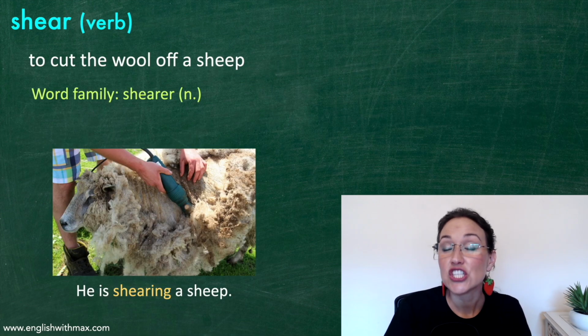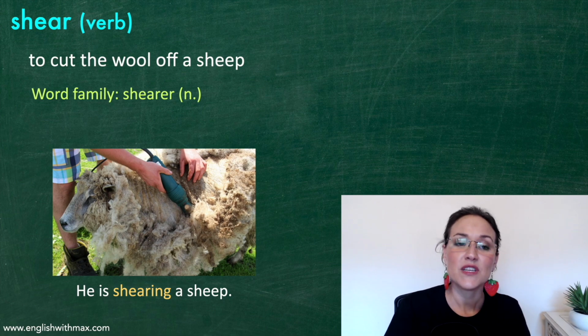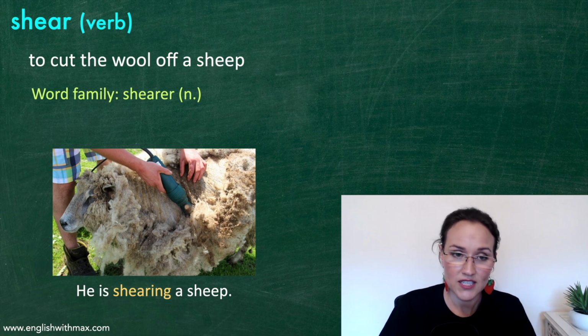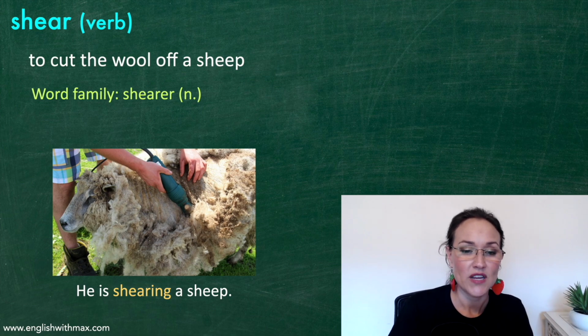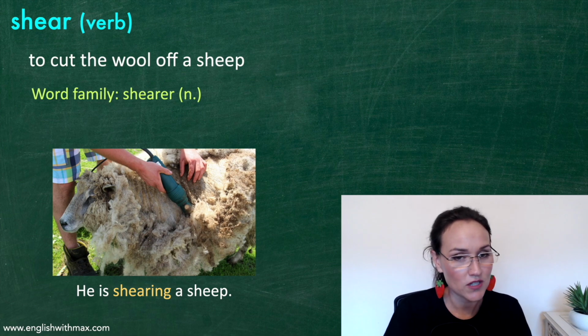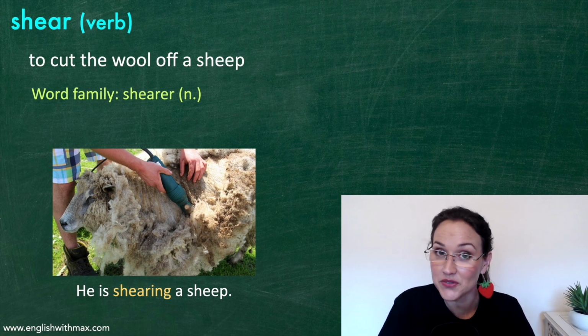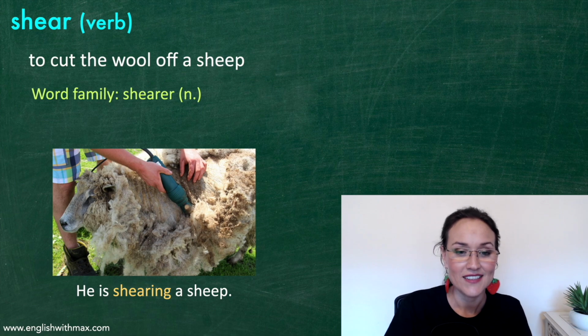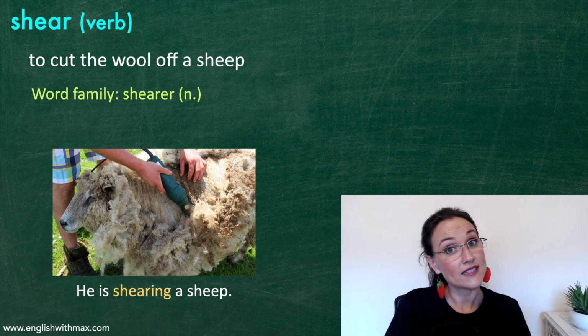Here we have the word shear. This is a verb. Shear. This means to cut the wool off a sheep. Looking at the word family, we have the noun shearer. A shearer is a person who shears. In the picture there, you can see a shearer. He is shearing a sheep.